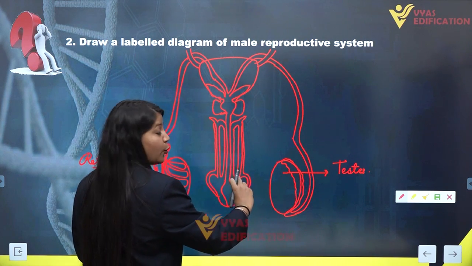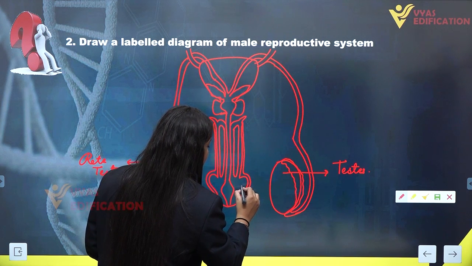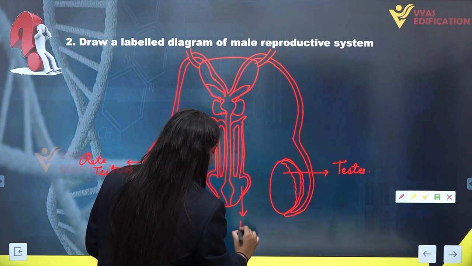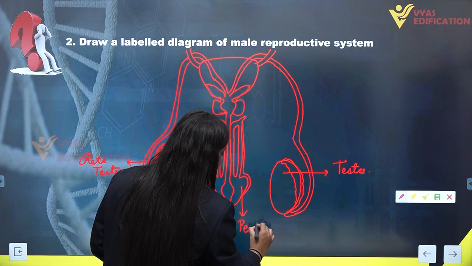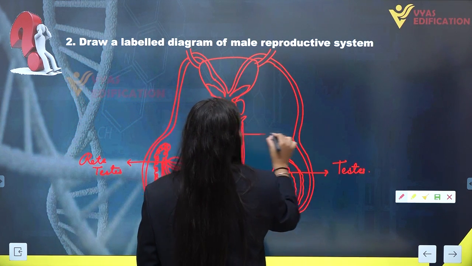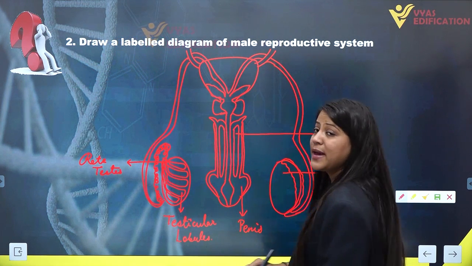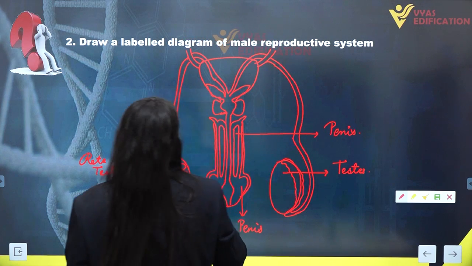This swollen portion of the penis is known as the glans penis, and of course this whole thing is the penis. So we can write here, this whole thing is known as the penis, which is the male external genitalia.